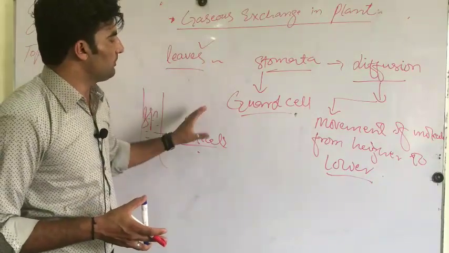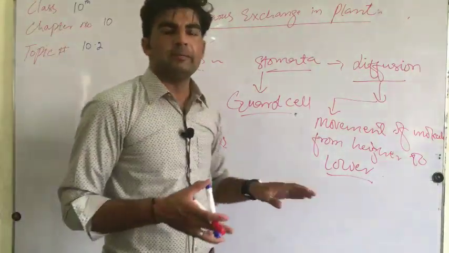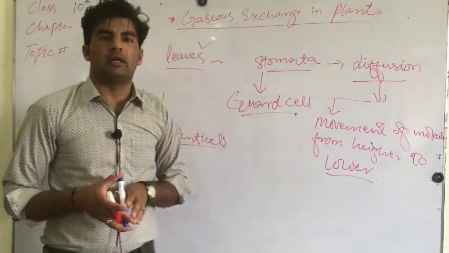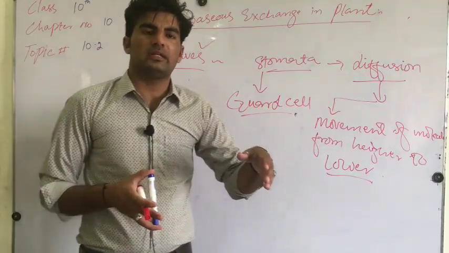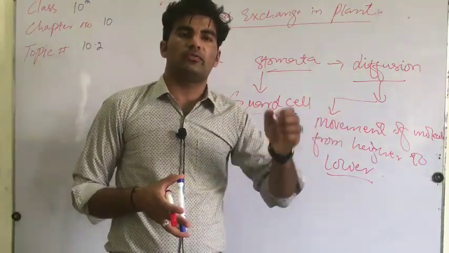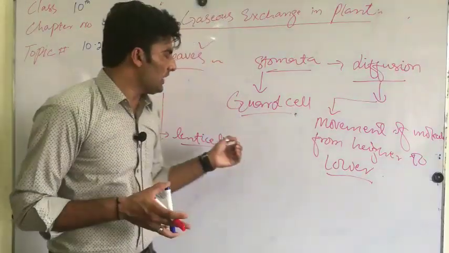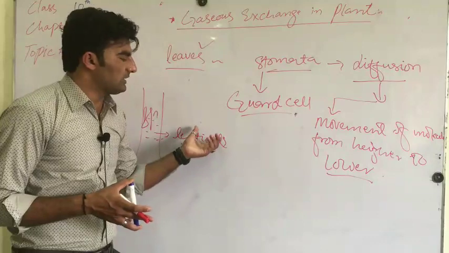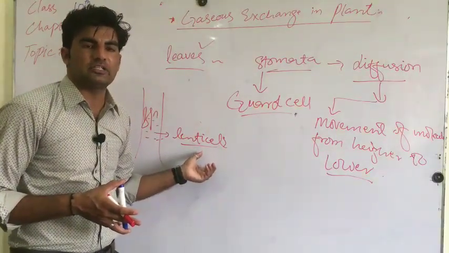Lenticels are another kind of pores, which are present in the stem of the plant. To some extent, the root also plays a role in respiration, absorbing air from the soil into the plant. In the outer environment, the lenticels have a smaller contribution in respiration or gaseous exchange.